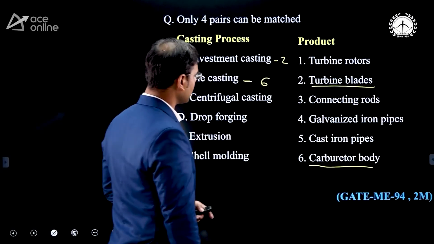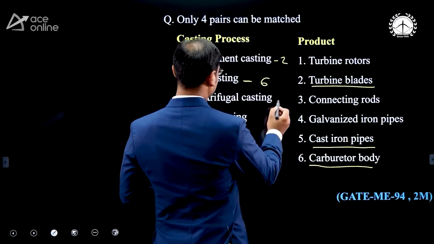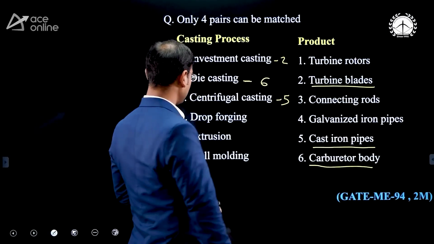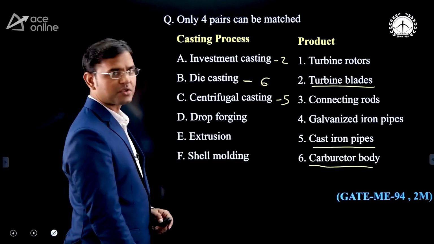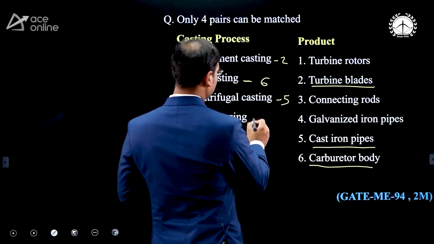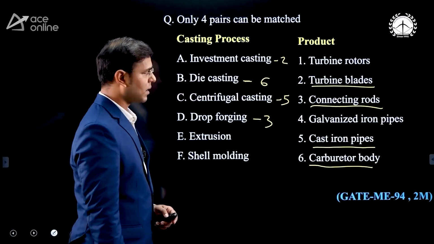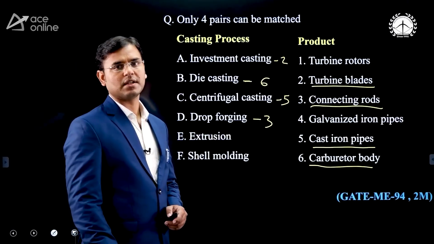Next, centrifugal casting, very easy, the cast iron pipes. Cast iron pipes are made by centrifugal casting. This option is also over. Then drop forging, very famous, the connecting rod is made by the forging process, hence the answer is 3. By the forging process we can manufacture connecting rods.